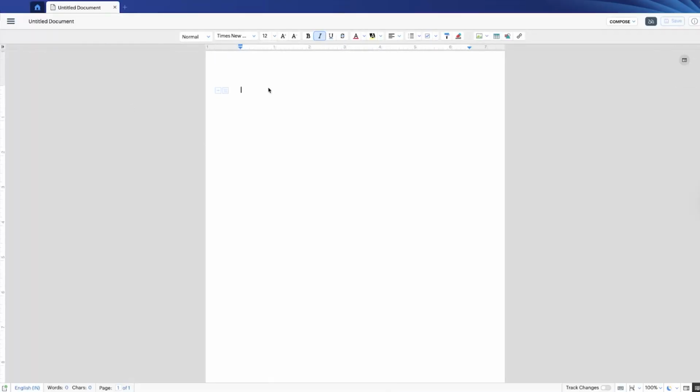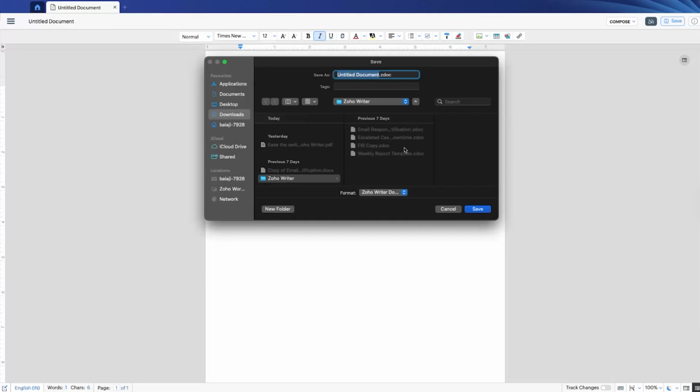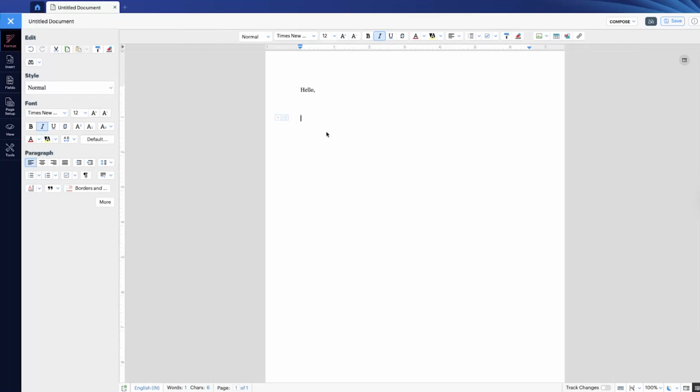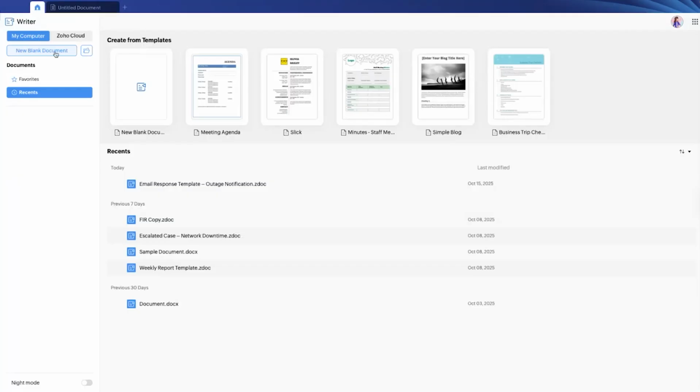If, let's say, I would like to enter some content and I want to save it, I can simply rename it, and I can save it as a Writer document or even as an MS Word document. But additionally, if I want to make use of the Zoho Cloud option to sync my content from the desktop to the online version, all I have to do is click on the Zoho Cloud button and sign in using my Zoho account, and you can work on the document online or offline. If it's offline, it gets synced over to the online version once you're back to network connectivity.